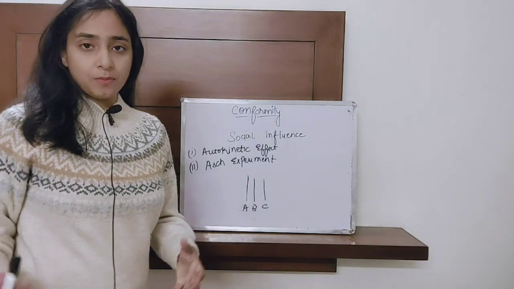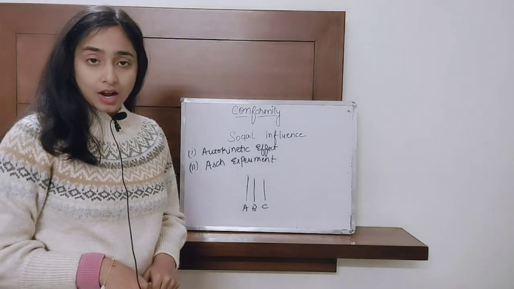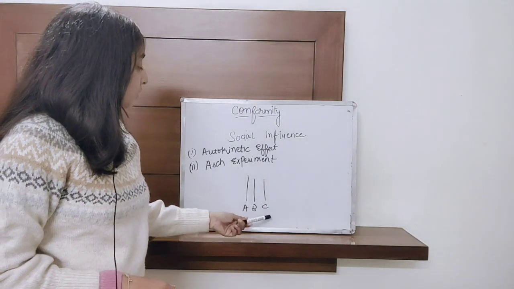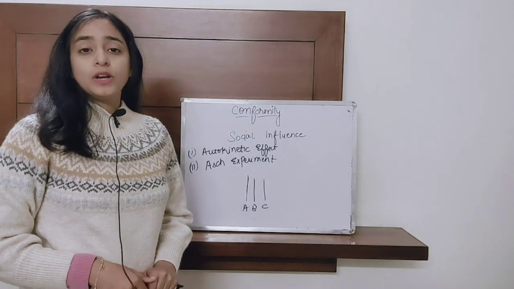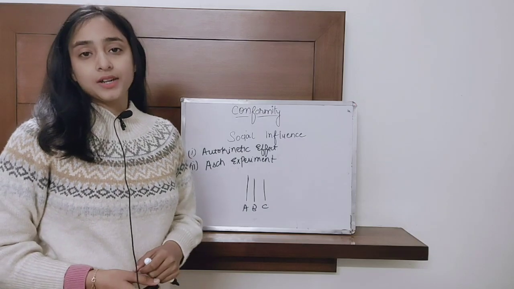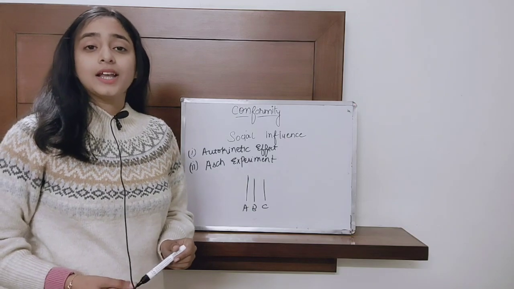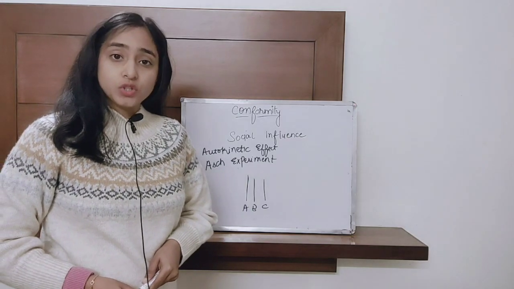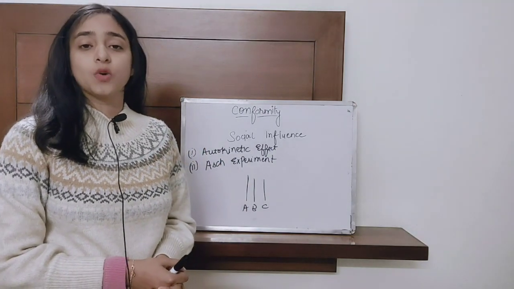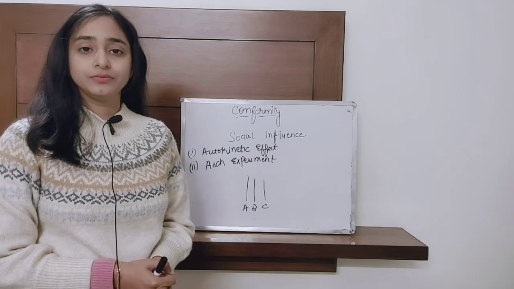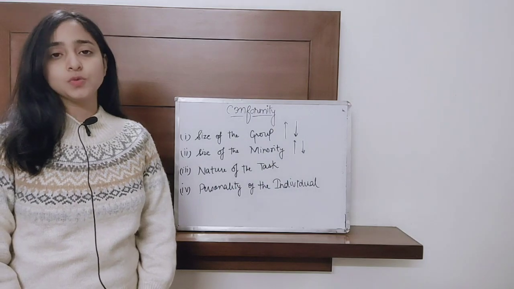Under the Asch experiment, 3 lines were drawn, A, B and C. The participants were asked that line C is equal to which of the lines, A or B. Now interestingly, there was only one real participant in the whole experiment, all others were confederates, and it was found out that despite giving a correct answer originally, the participant changed their responses in accordance to that of confederates.